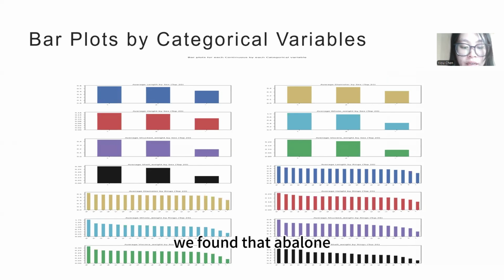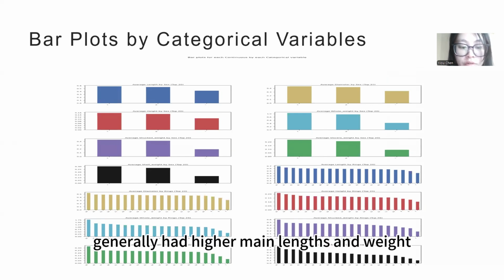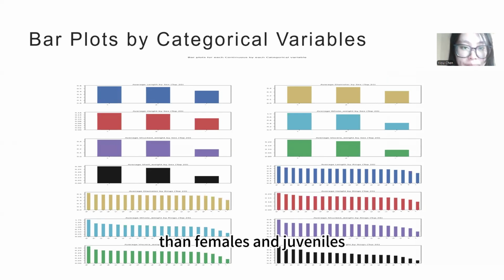Finally, is the bar plot by categorical variables. We found that abalone of different sexes differed significantly in length and whole weight. For example, male abalone generally had higher mean length and weight than females and juveniles.